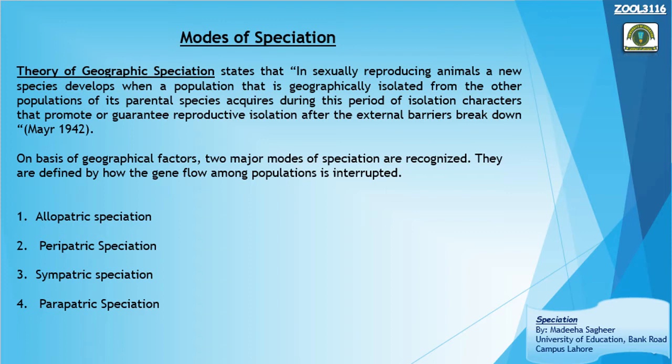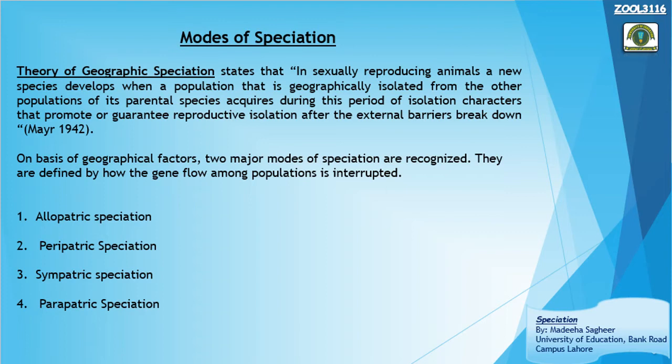So after a long period of time, even if the barriers break and they can unite with their parental population, because they have been subjected to different selection pressures, they have acquired characteristics that still make them reproductively isolated from the main or parental population.